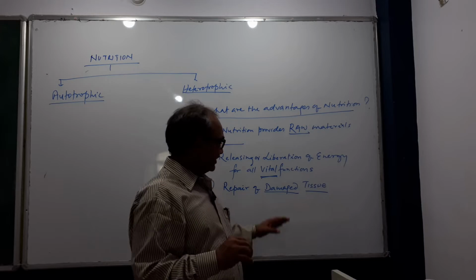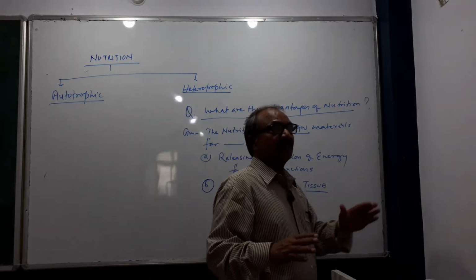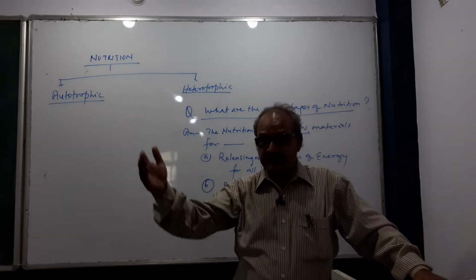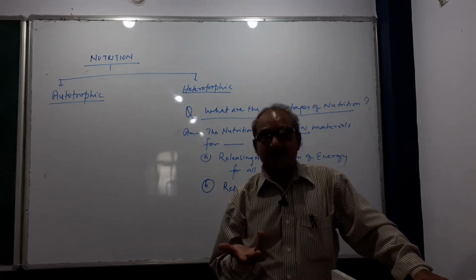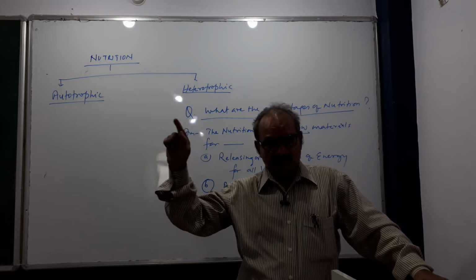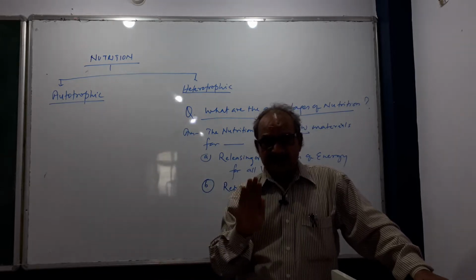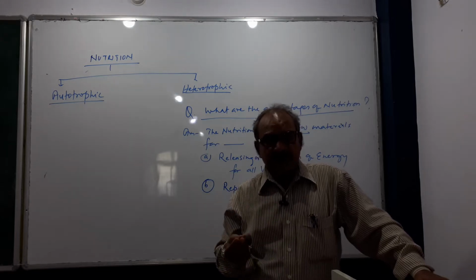That healing requires some raw material. When our building is damaged, the plaster is damaged, there are cracks in our walls, what do we do? We repair that. For repairing the cracks and the plaster, we need raw material like cement, sand, whatever it may be.